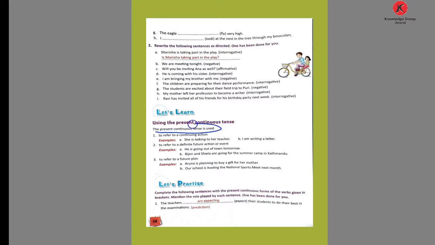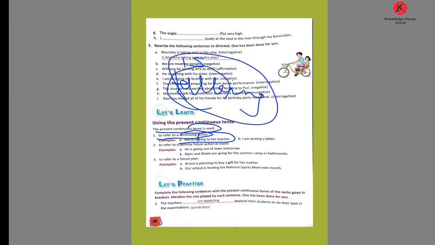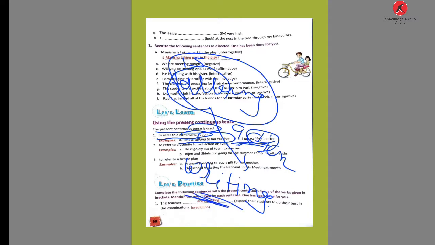The present continuous tense is used to refer to a continuing action. She is talking to her teacher. She is what? Talking. So the action of talking is continuing. The action of talking is continuing with whom? With her teacher. I am writing a letter. So writing is a continuing process when the sentence is written. The writing is a continuing process.